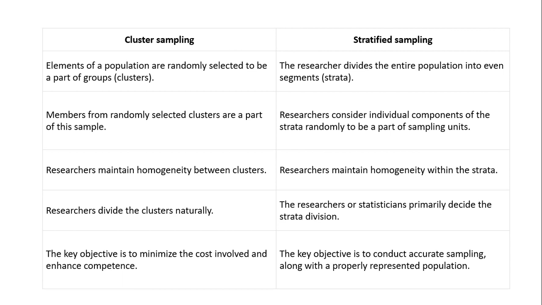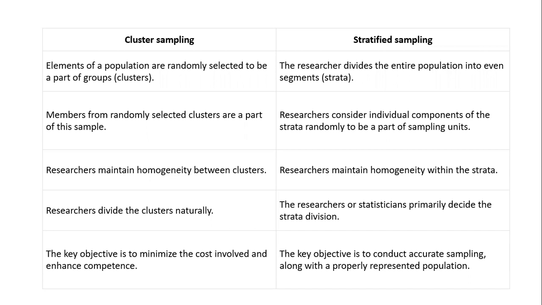In cluster sampling, the researcher maintains homogeneity between clusters, but in stratified sampling, the researcher maintains homogeneity within the strata. The researcher divides the clusters naturally, but in stratified sampling, the researcher or statistician primarily decides the strata division. The key objective in cluster sampling is to minimize the cost involved and enhance competence.